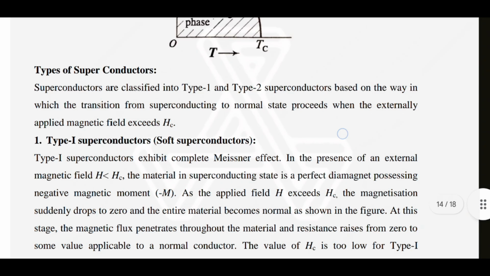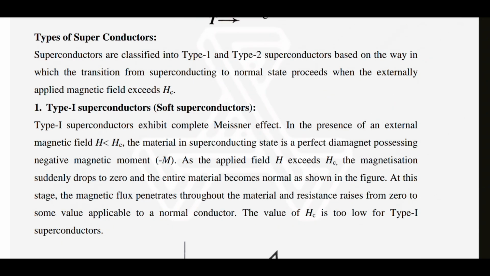Types of superconductors. Superconductors are classified into type 1 and type 2 superconductors based on the way in which the transition from superconducting to normal state proceeds when the externally applied magnetic field exceeds the critical field. Type 1 superconductors, soft superconductors.